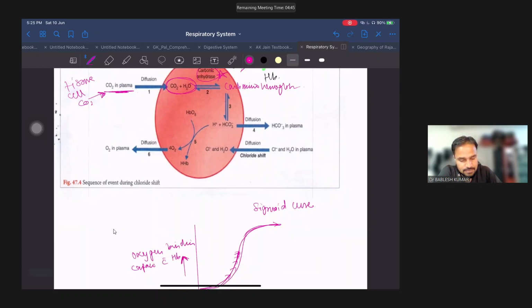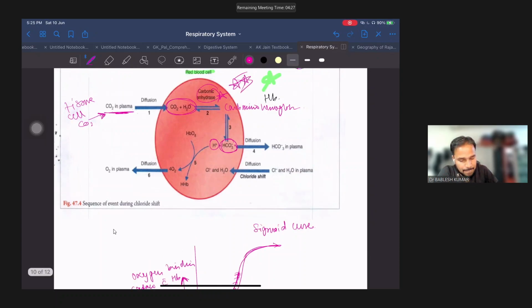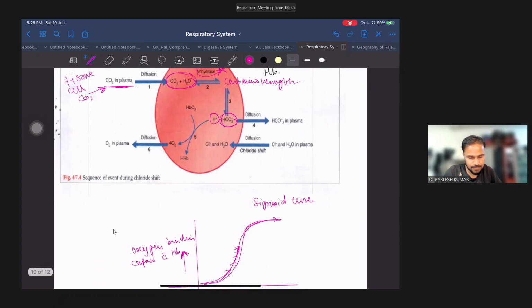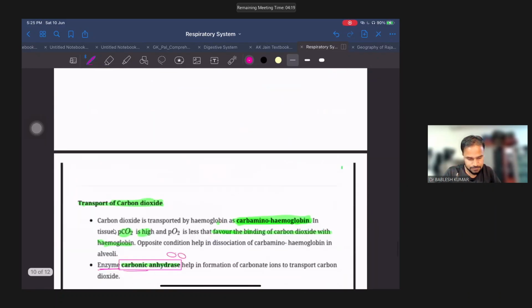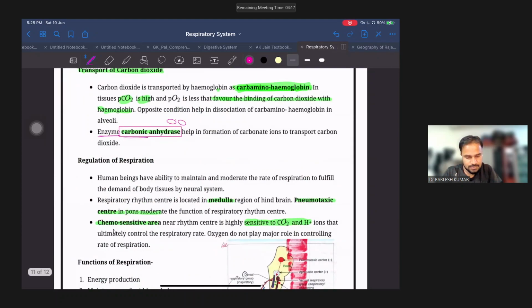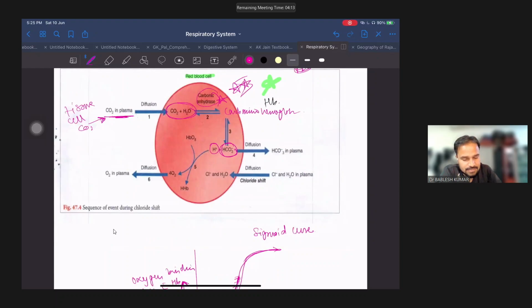Okay, and at the level of lungs, when these RBCs get transported to the level of alveoli, what happens? This carbaminohemoglobin gets dissociated into H plus and HCO3 molecules, and the HCO3 molecules get diffused into plasma.